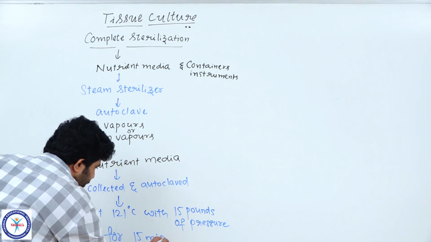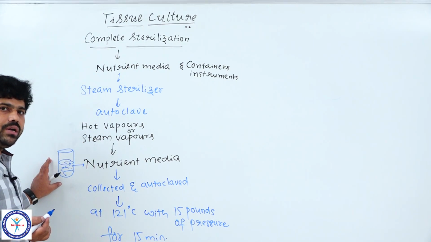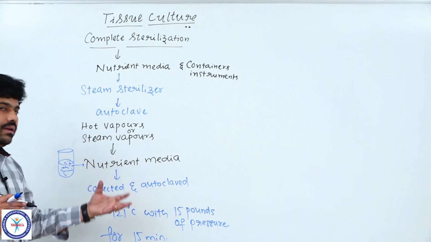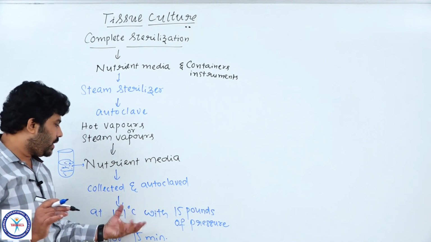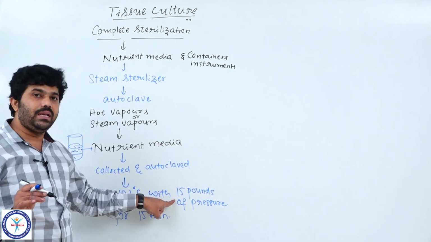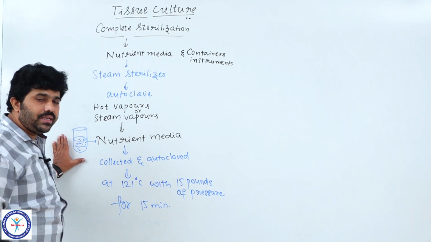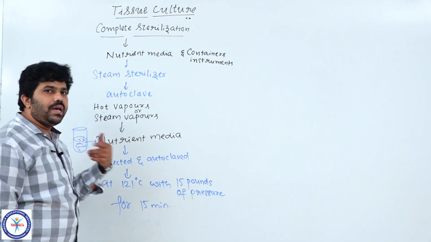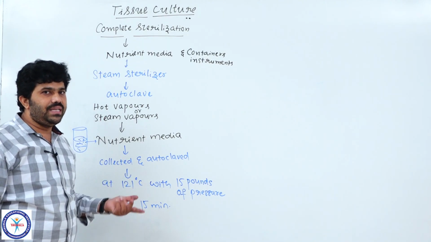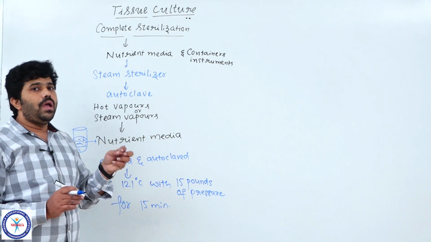Then the microorganisms which may be present in the nutrient media and containers die. Then no pathogen activity is seen in the tissue culture, so there is no destruction of the explant. It grows normally and gives a proper result.